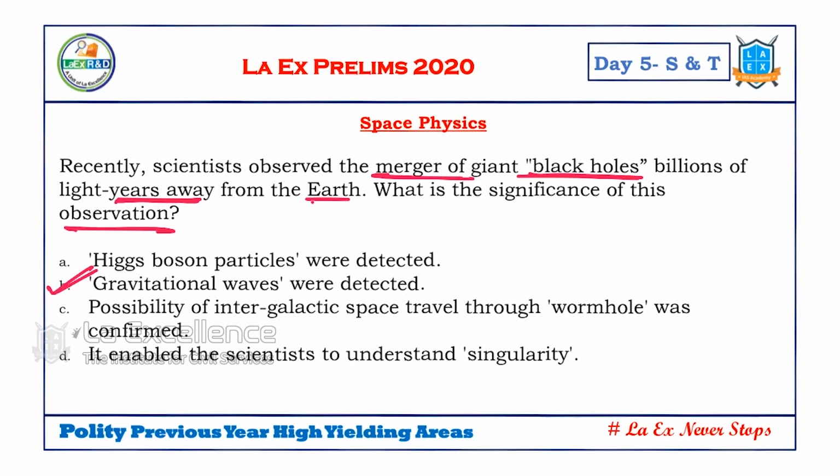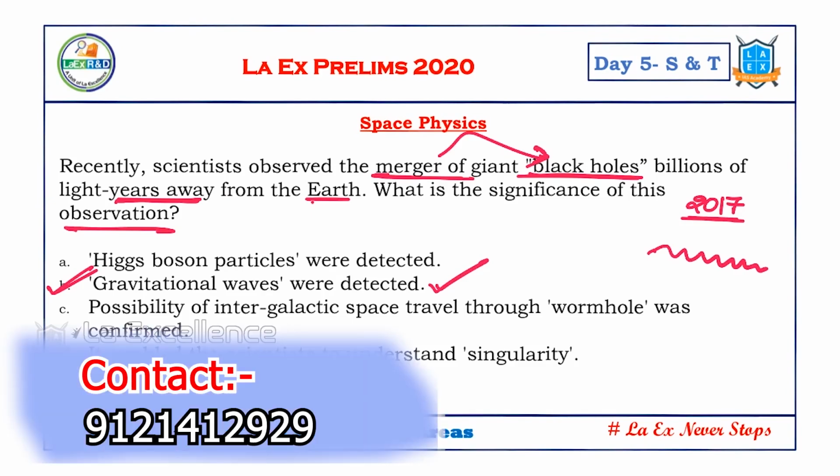What happened is, 2 years back, 2017, that is almost 2.5 years back, they detected the gravitational waves with the merger of two giant black holes. With that, they have detected some kind of vibration that they identified as gravitational waves. So when they detected it, this was the news. That's why this question was asked. But black holes as an issue is a fundamental issue, basics. We need to know the basics, and then gravitational waves is an applied issue. So again, this has reference to a current issue.